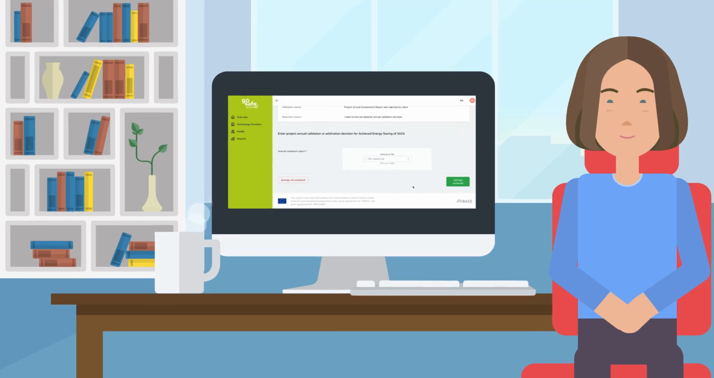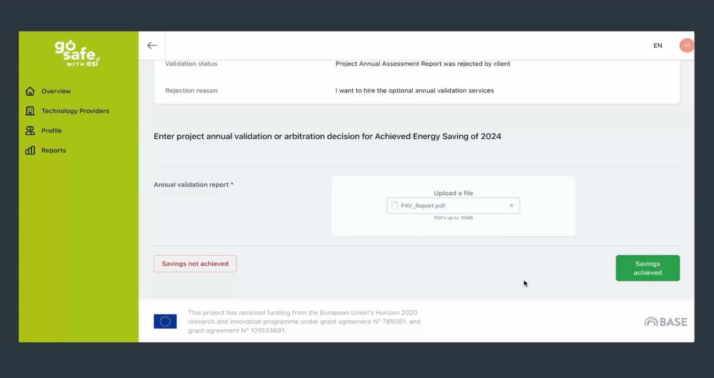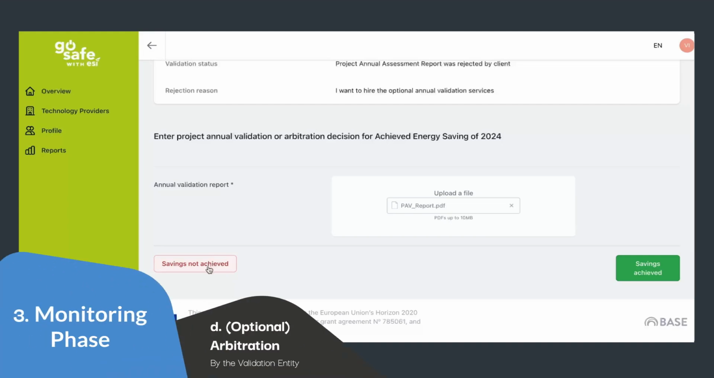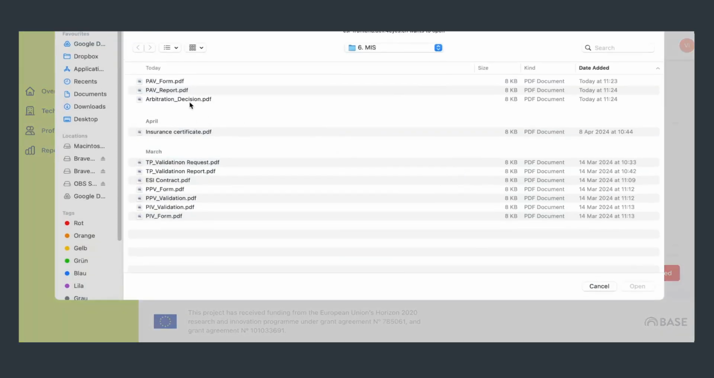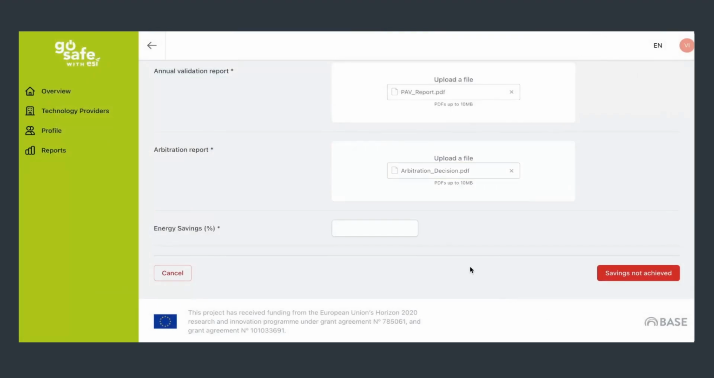If the savings are not achieved or the client disagrees with the results of the annual assessment performed by the technology provider, then the validation entity needs to perform the arbitration process. Upon gathering all necessary information from both parties, the validation entity makes its decision and uploads the arbitration decision for both parties to view. The client acknowledges the report, and the process of the first year of annual assessment in the online platform finishes here.